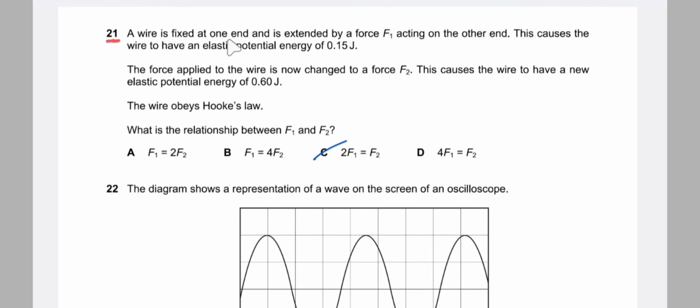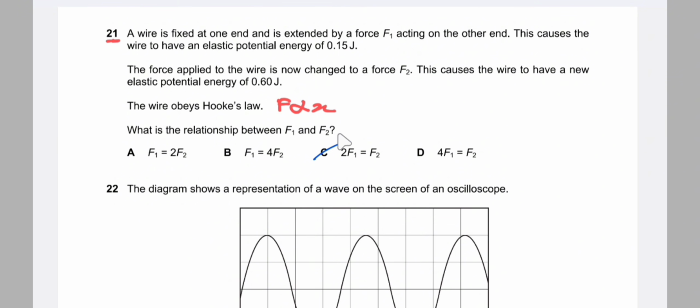So the net work is x plus y. Question 1: A wire is fixed at one end and is extended by force F1 acting on the other end. This causes the wire to have an elastic potential energy of 0.15 joules. The force applied to the wire is now changed to force F2. This causes the wire to have a new elastic potential energy of 0.60 joules. The wire obeys Hooke's law, that is, force is directly proportional to extension.